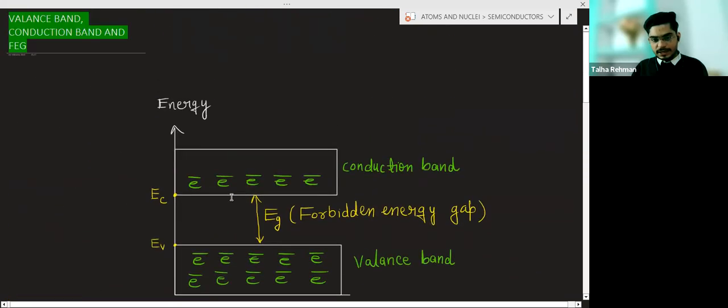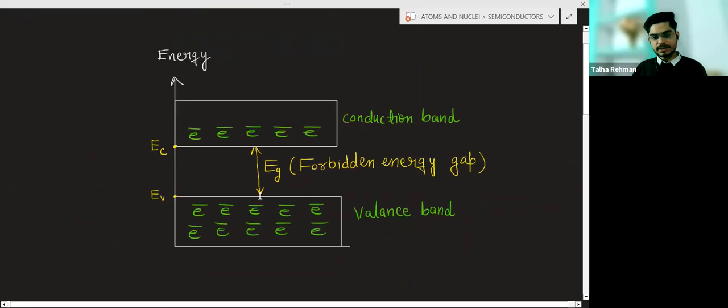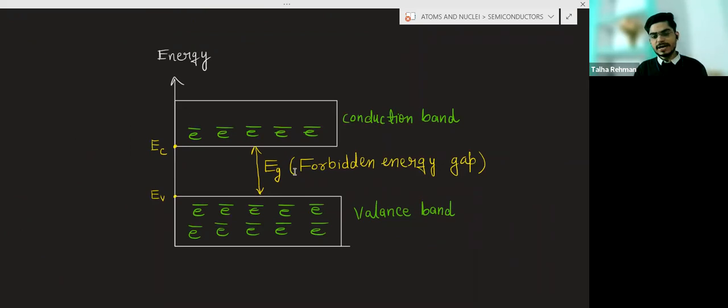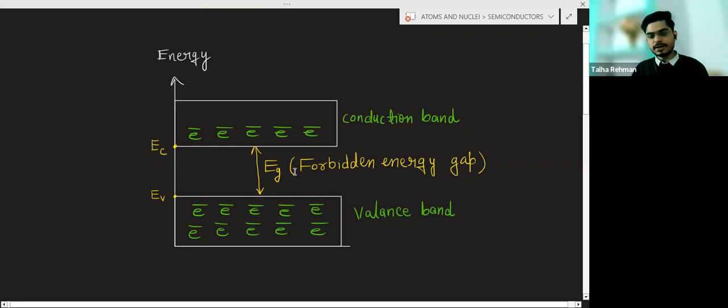In between the conduction band and the valence band there are some energy levels, but in these energy levels the electron cannot be found. These are forbidden or restricted for the electrons. That is why this is known as the forbidden energy gap.